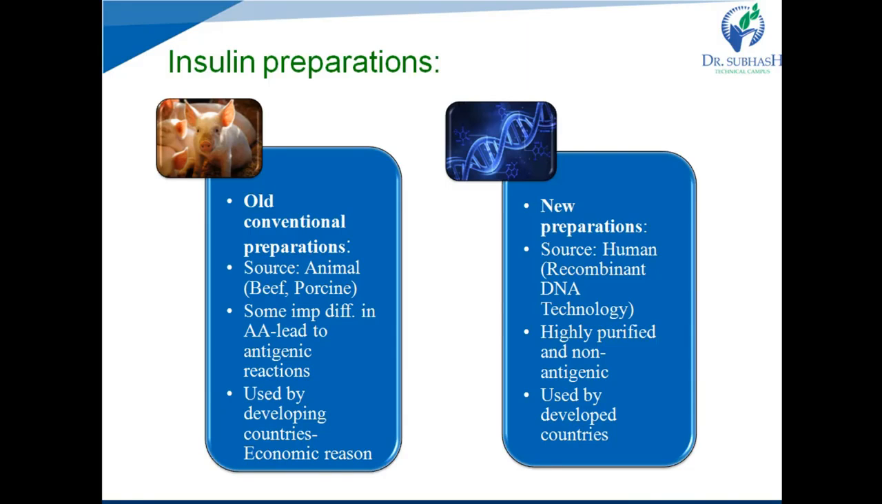The insulin preparations obtained from animal sources are replaced by safer and highly purified human insulins after the development of recombinant DNA technology. Using this technology, we can obtain human insulin, and because it is human insulin, it is safer and more purified, and it does not produce any antigenic reactions in the human body. So, these new preparations prepared by recombinant DNA technology are now widely used by developed countries. But still, the insulin preparations obtained from animal sources are used by some developing countries due to economic reasons.